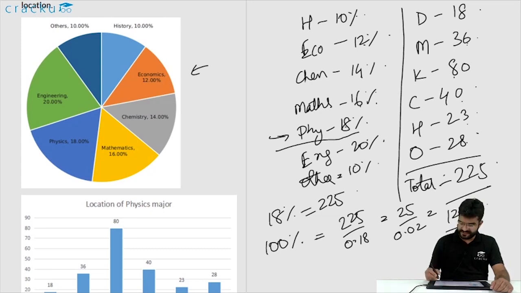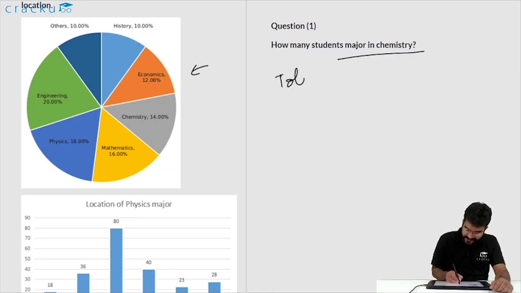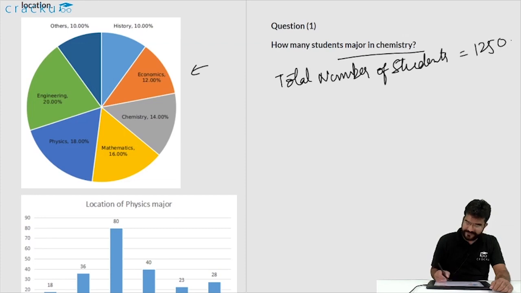Now let us look at the questions that are given. The first question says, how many students major in chemistry? We have found already that the total number of students in the university is equal to 1250. We found this because the total number of physics students is 225 and they constitute 18%. So we have figured out that the total number of students is 1250. Now the percentage of chemistry students is 14%.